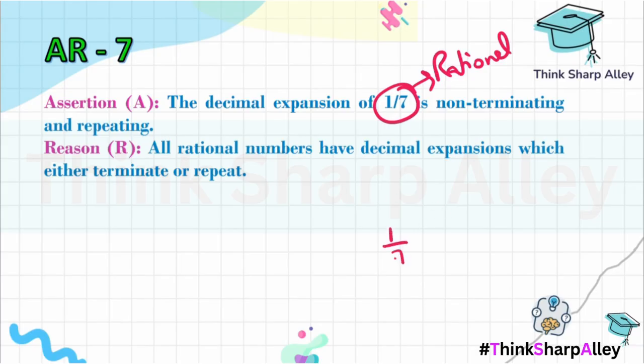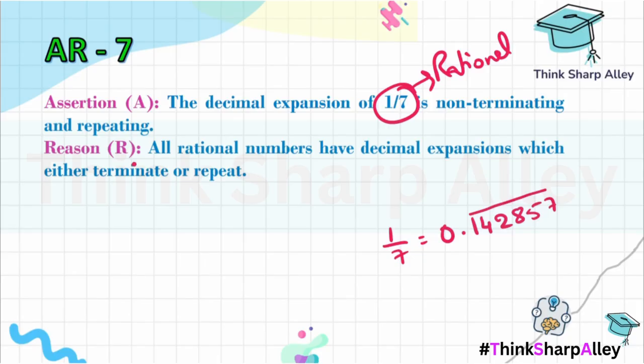If you divide 1/7, you will get 0.142857, and this part goes on repeating forever, so I'll keep a bar over it. So this is non-terminating because it goes on forever, and repeating because the digits in this block 142857 keep repeating in a pattern. So for all rational numbers, the decimal either terminates, or if not, it will be repeating.